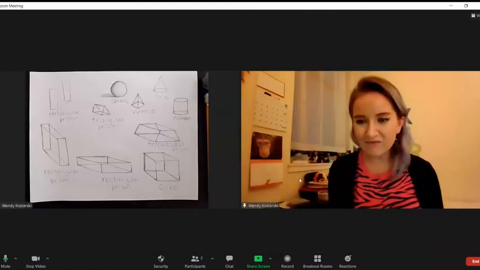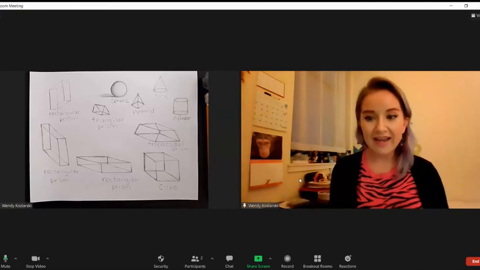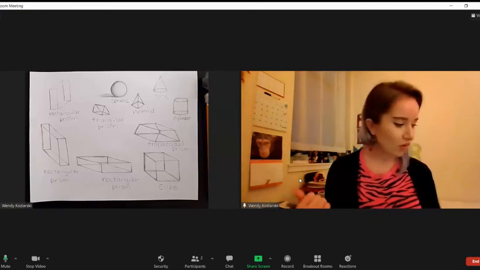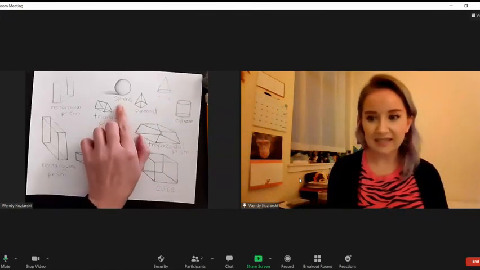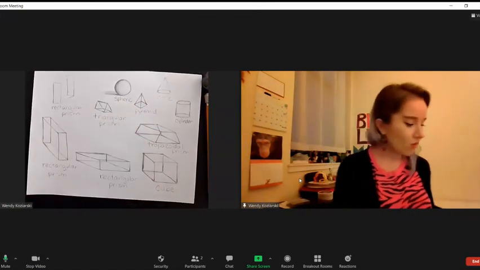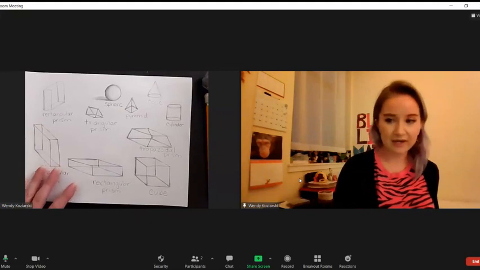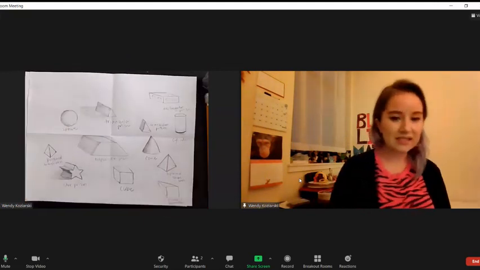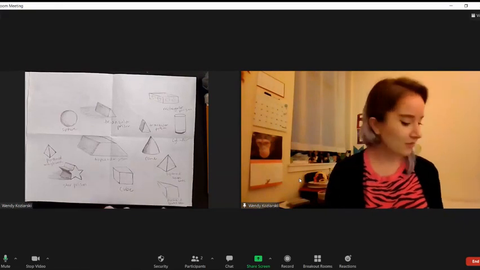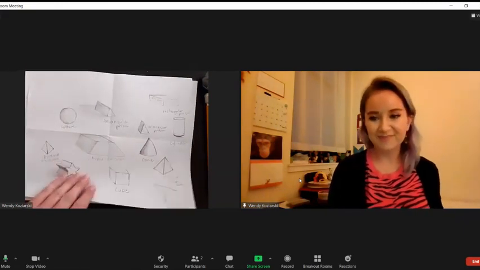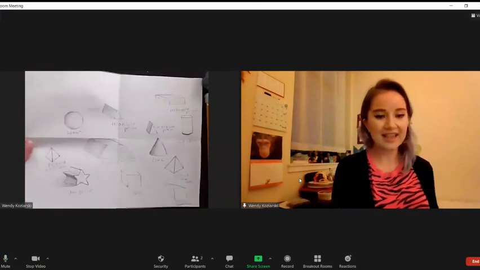That's all we have time for today. But on Friday, we will continue this and we'll go over how to draw the cylinder, the cone, and the sphere. We'll also go over how to make those transparent shapes into solid shapes and how to apply shading. So you can look forward to that.